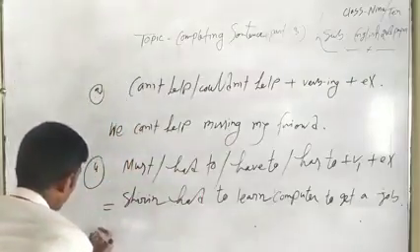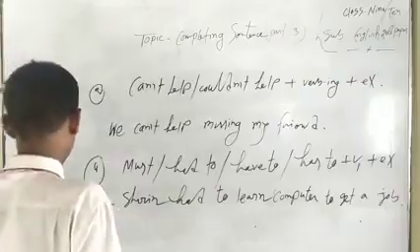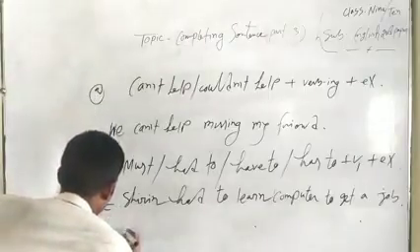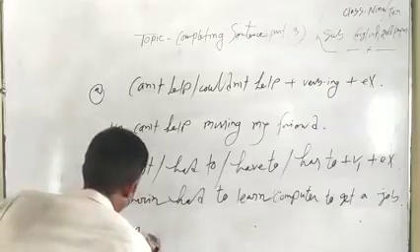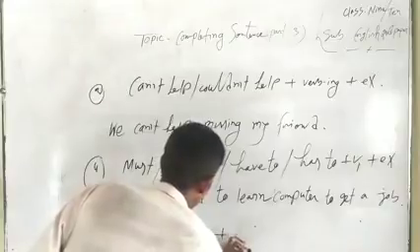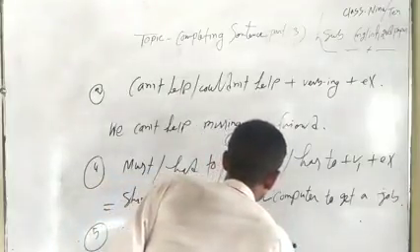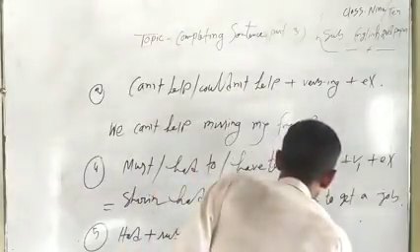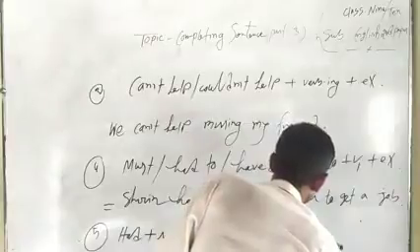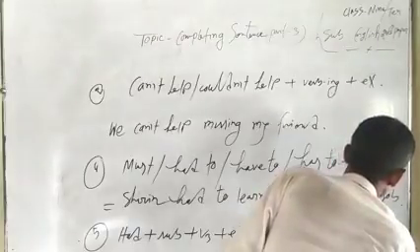Now let's see rule number 5. Had plus subject plus verb 3 plus extension; next part, subject plus would have plus verb 3 plus extension.